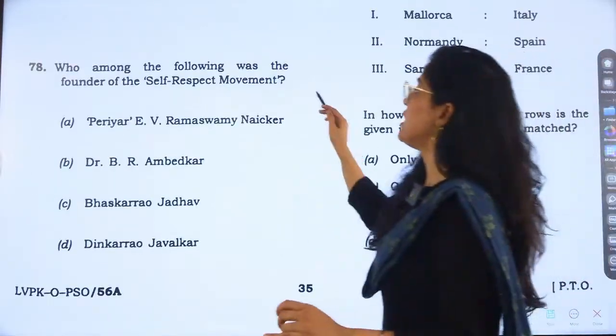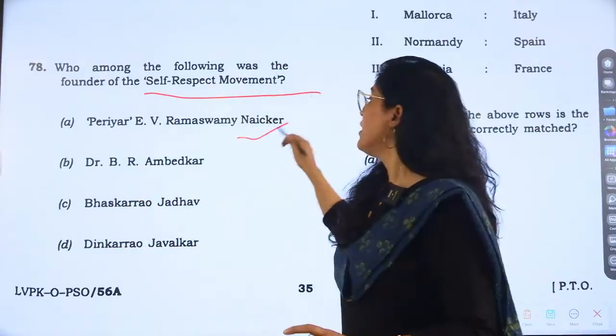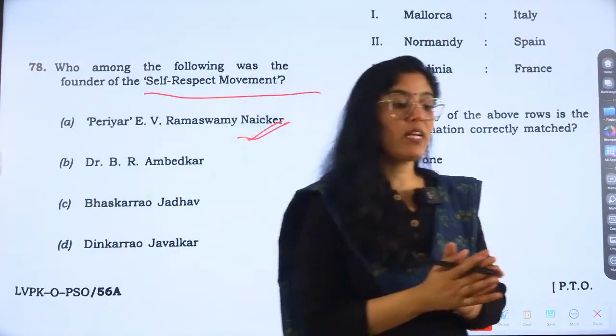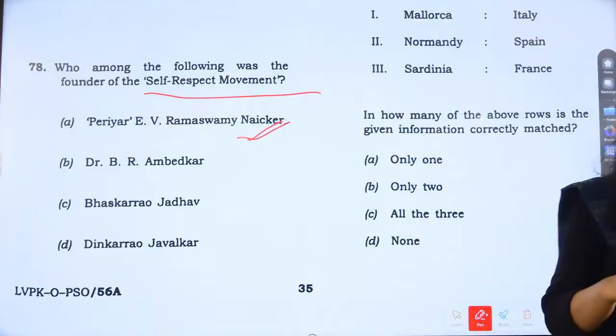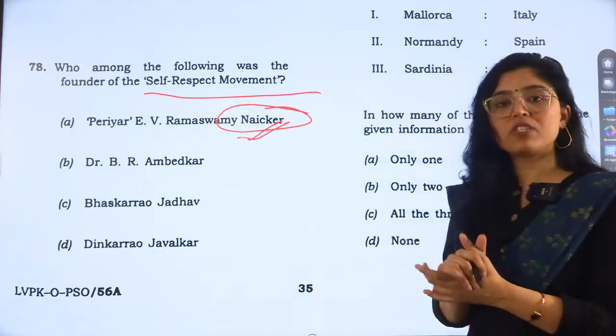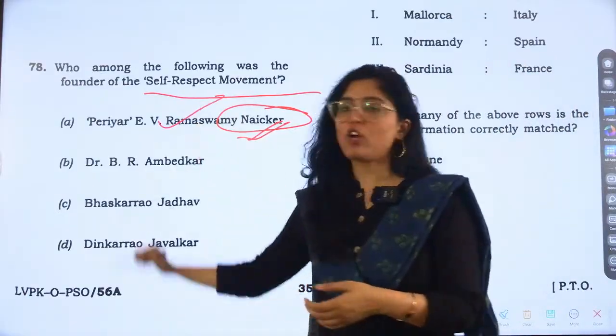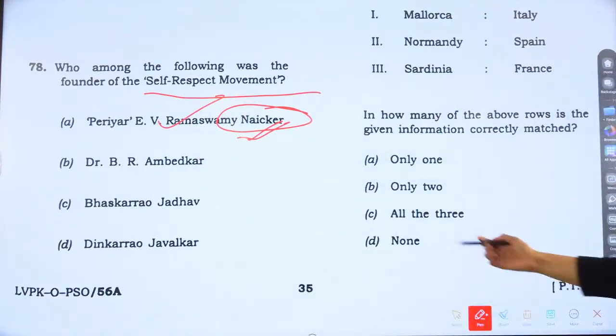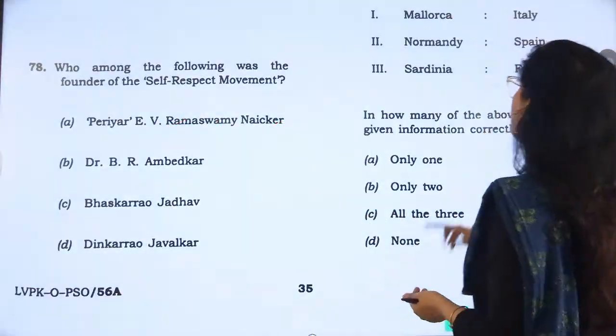Now, next question is what? Very easy again. This was in news. Periyar EV Ramaswamy Naikar was in news, right? And it is related to current affair, and then it was asked in history section. So, who among the following was the founder of the self-respect movement? Option is A, right?